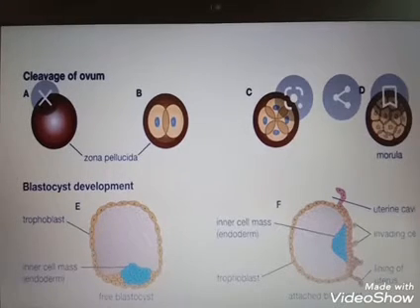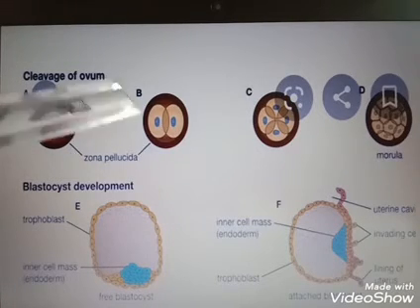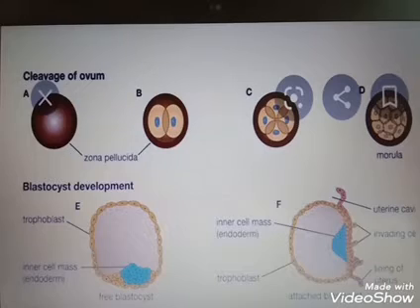So after 24 hours of fertilization, the zygote divides into a two-cell stage. So these are the two blastomeres. Then these blastomere stages are seen in the upper portion of the fallopian tube. The second cleavage takes place within 40 hours after fertilization. The third cleavage division takes place about 3 days after fertilization. The subsequent divisions result in the formation of a 12 to 16 cell cord that is known as morula.